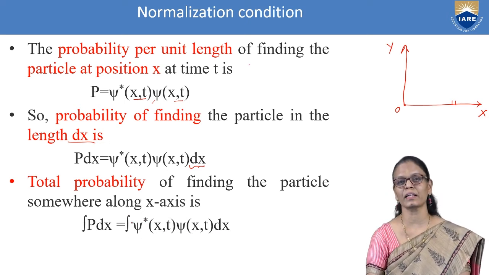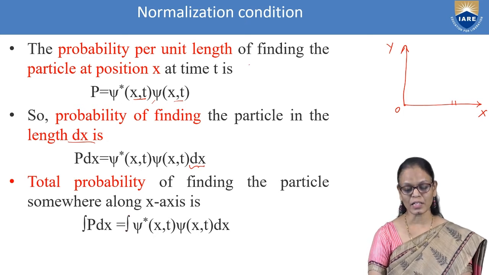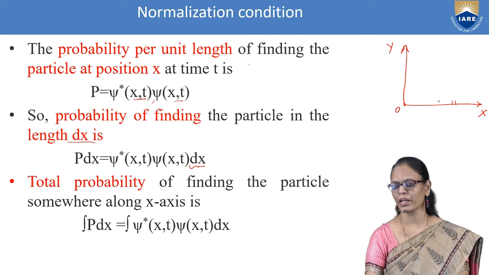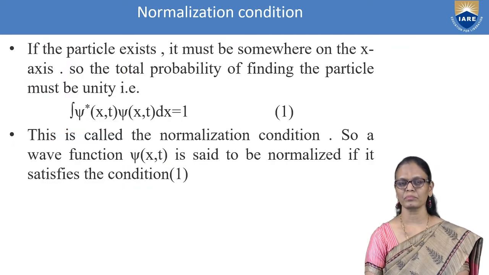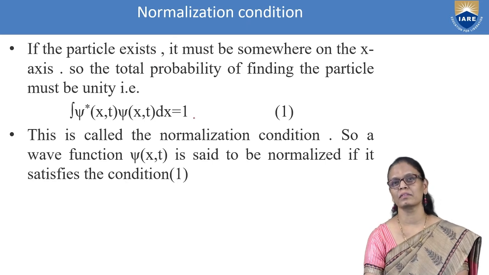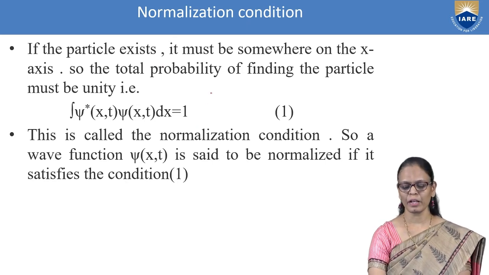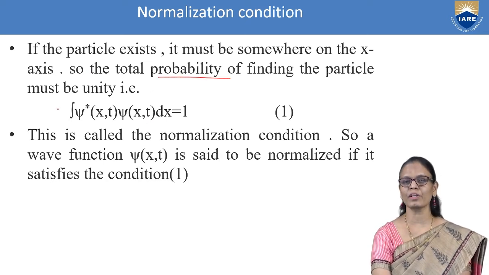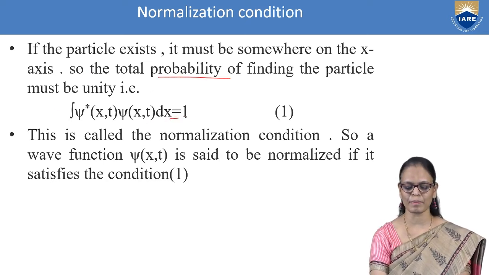Integrating means taking the sum from here to here along the entire x-axis. Now, if the particle exists, it must be somewhere on the x-axis. So, what will be the probability of finding the particle? It should be maximum, it is unity.